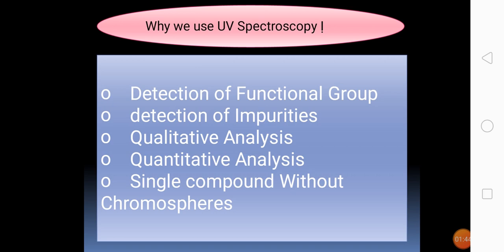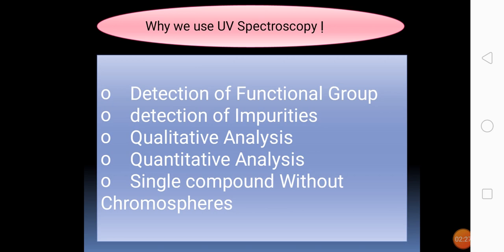Because UV spectroscopy has important applications like detection of functional groups, and we can detect the impurities of the compound, and qualitative and quantitative analysis. In qualitative analysis, UV absorption is particularly useful for identifying functional groups and the structure of molecules containing unsaturated bonds like pi electrons. But it does not indicate molecular weight or give useful information on saturated bonds like sigma bonds.